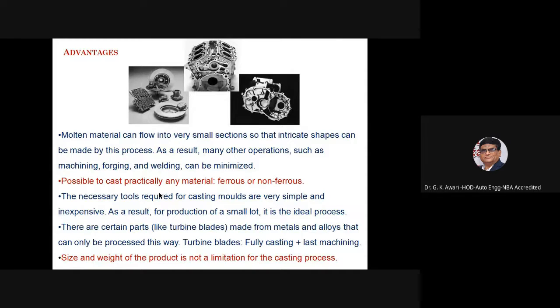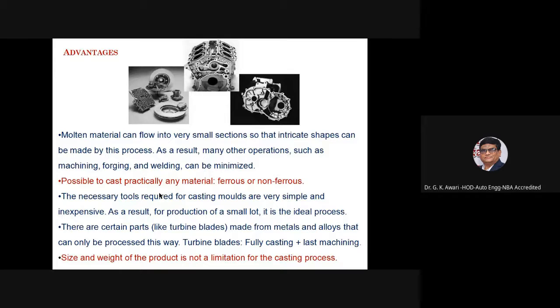You can see the various parts shown on your screen which are made by casting processes, like an engine block, which is used in the automobile industry or in the IC engine. Then the gear pump assemblies you can also see, which are made from casting. Molten metal can flow into very small sections so that intricate shapes can be made by this process. As a result, many other operations such as machining, forging and welding can be minimized.